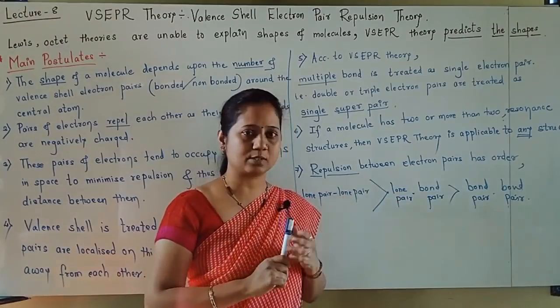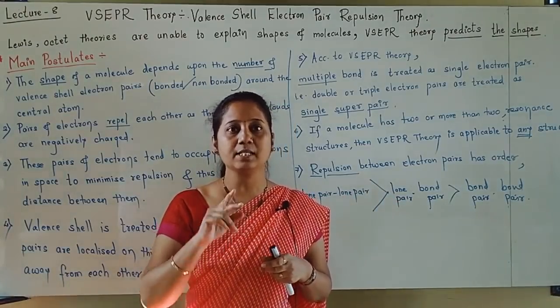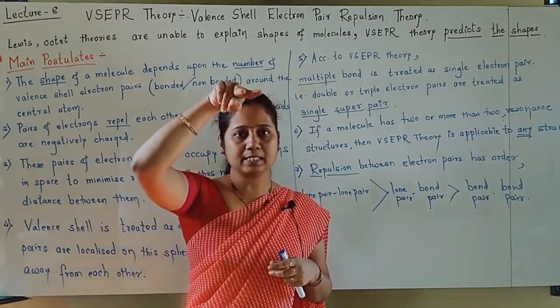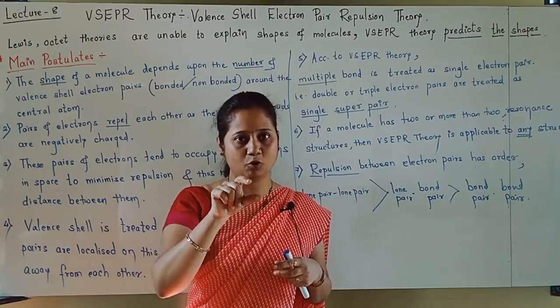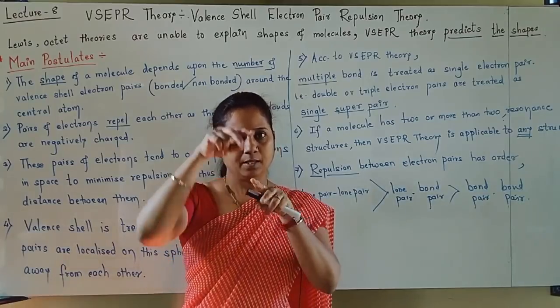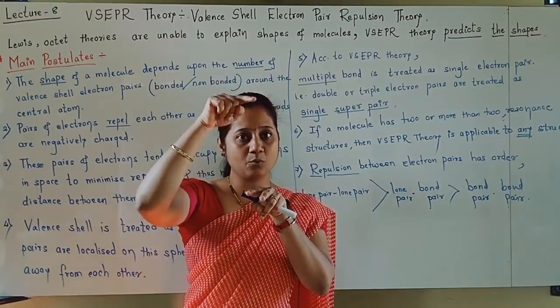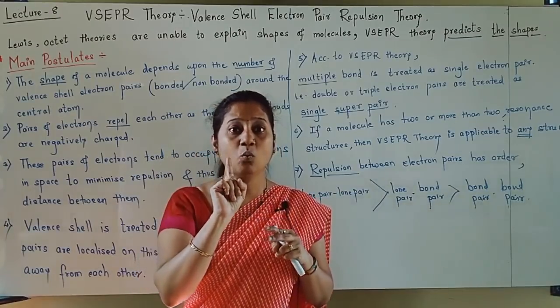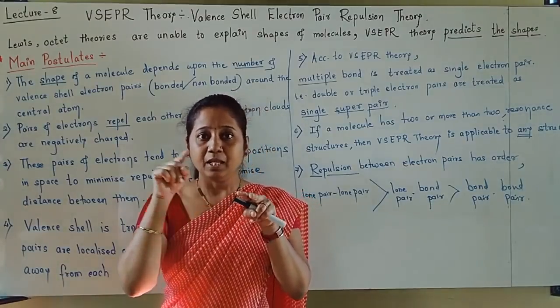Non-bonded are lone pairs, which don't take part in bond formation. Now students, lone pairs are surrounding one center, one nucleus, because they are not taking part in bond formation.